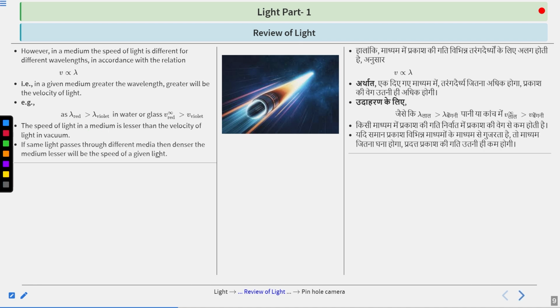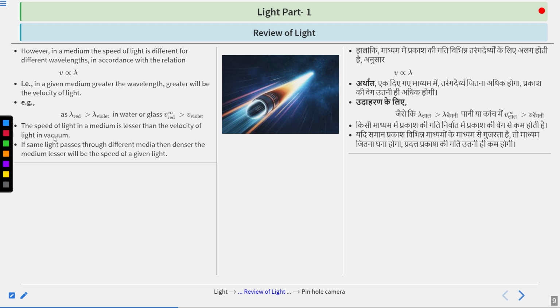If the same light passes through different media, then the denser the medium, the lesser will be the speed of the light. That is what I'm trying to say. Suppose light is coming from vacuum, entering into air, then water, then glass. When it is coming from vacuum, it has the highest velocity.